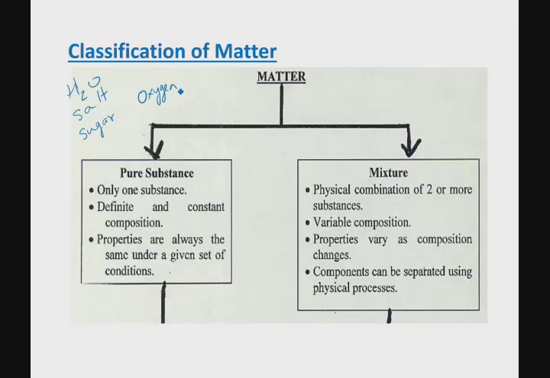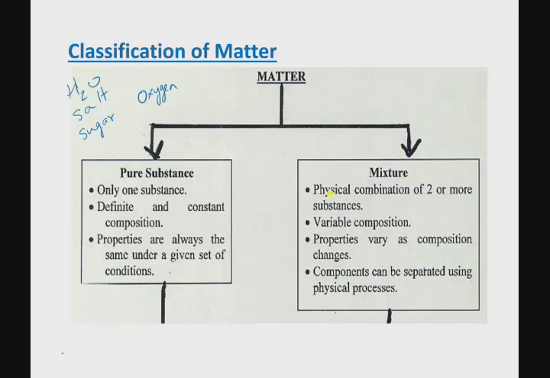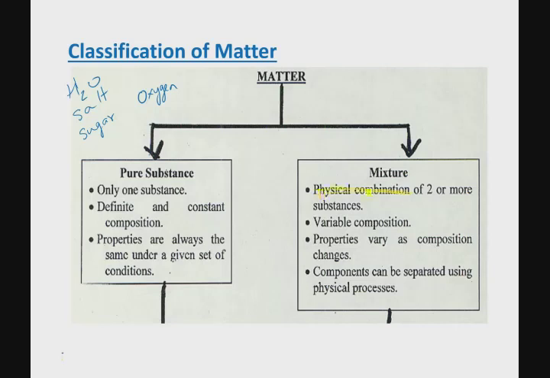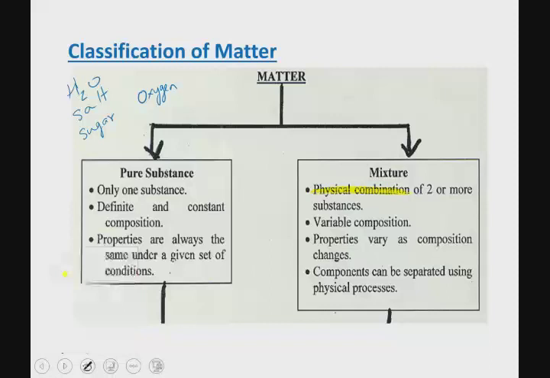Mixtures, on the other hand, are physical combinations of two or more pure substances, and this is an important part to remember, that it's a physical combination. So let me explain, what does the physical combination mean? Matter can combine with each other. One substance can combine with another substance in two different ways, either in a physical combination or a chemical combination. A physical combination is just a mixing of two substances.